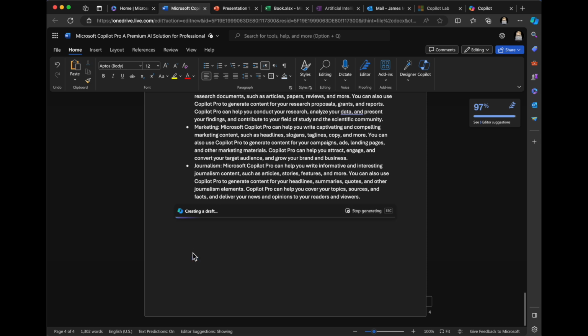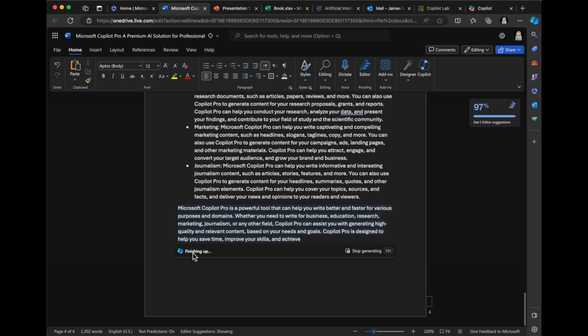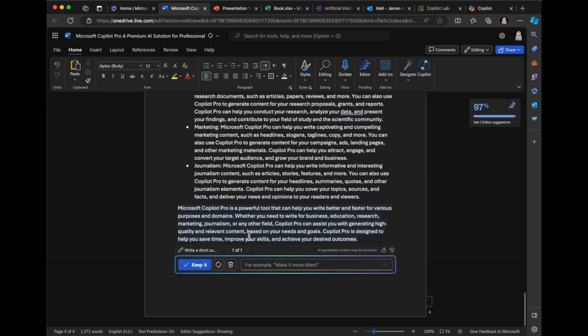All right. So sometimes when you have a really long document, you can ask it to summarize the document. Let's see how well it summarizes this document. So, all right, that's a good summary. Looks good. It looks very good.